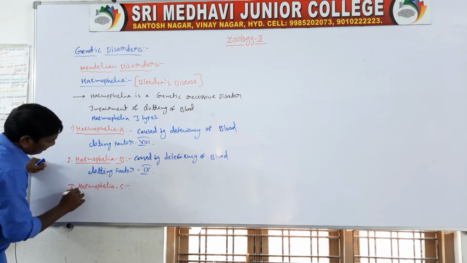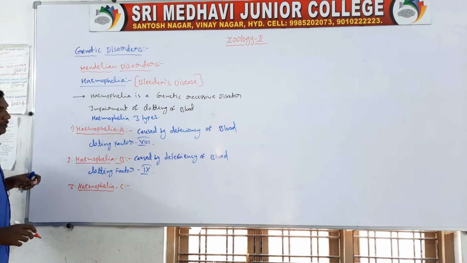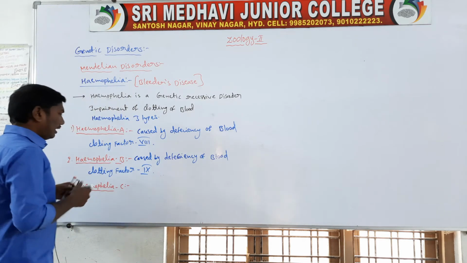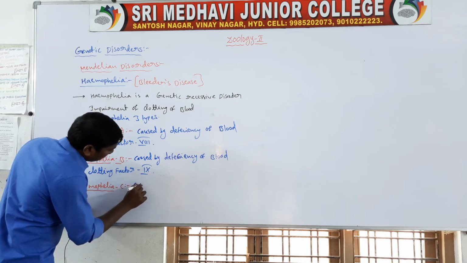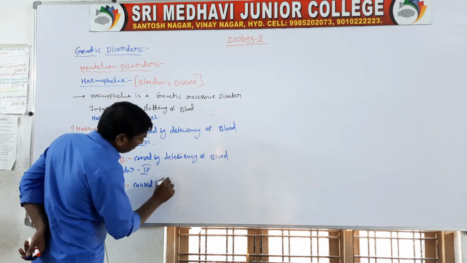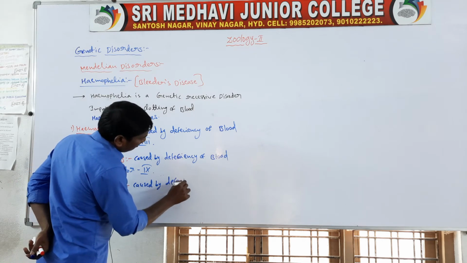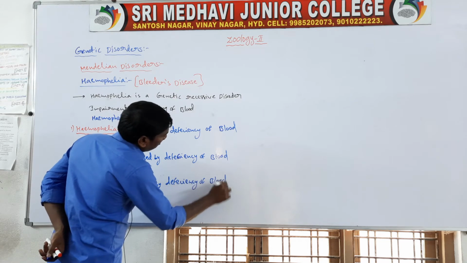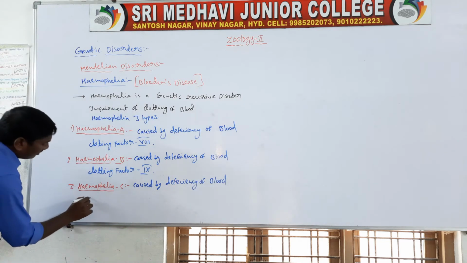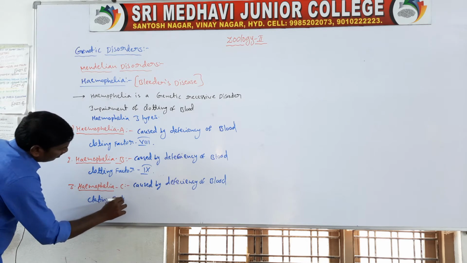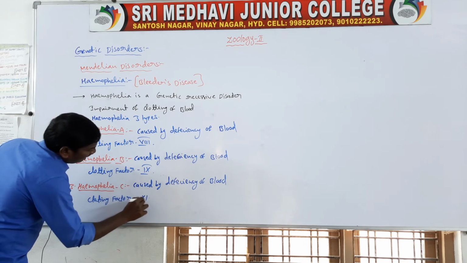Hemophilia C. Hemophilia C is caused by deficiency of blood clotting factor 11.